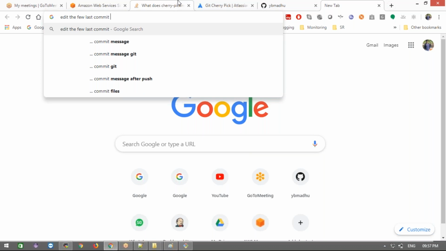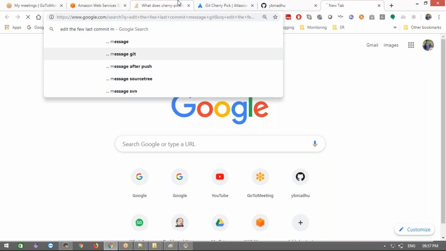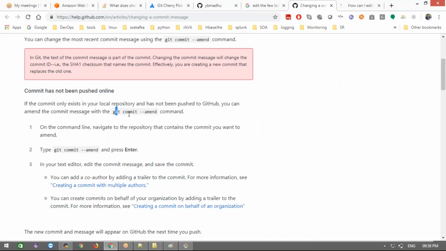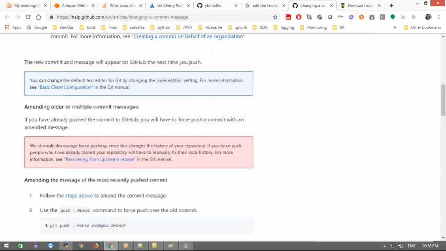That should be using git rebase only. I forgot that option. Actually, amend can be used for the latest commit. If you are editing multiple commits, what will we do?